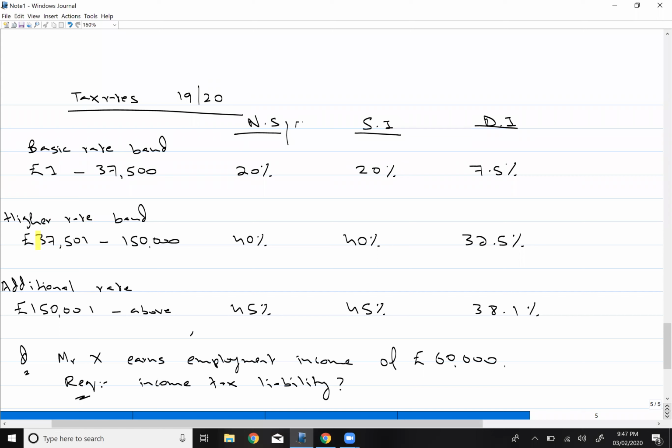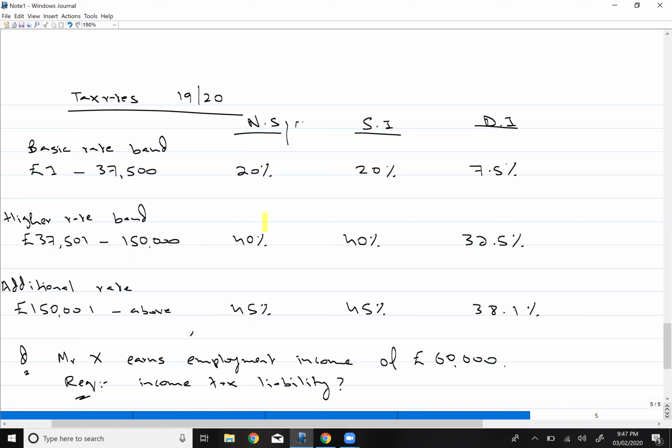If your income is between £37,500 and £150,000, then you will pay tax at the rate of 40%. And if it is £150,000 and above, then you will pay tax at the rate of 45%.